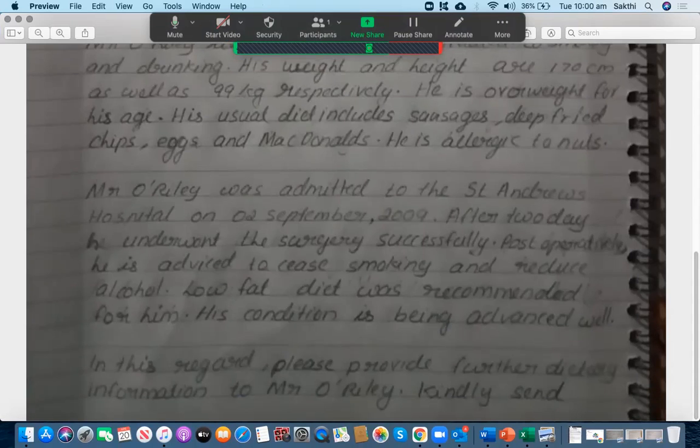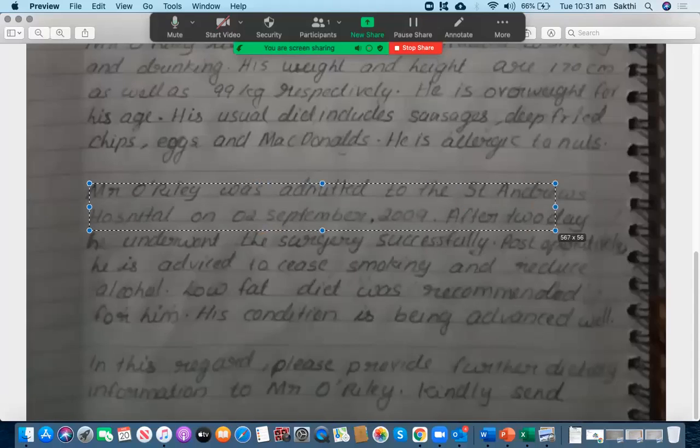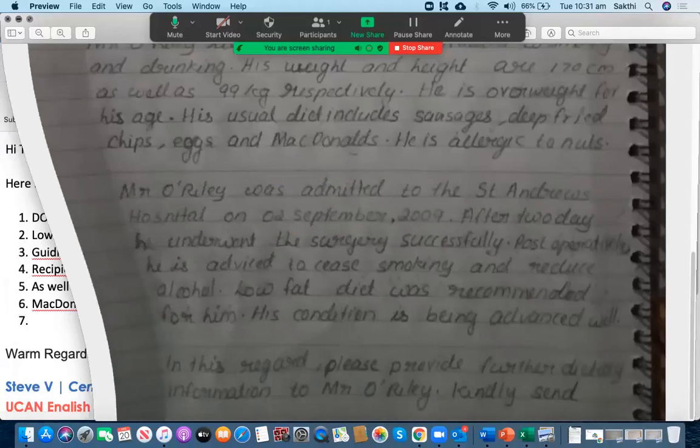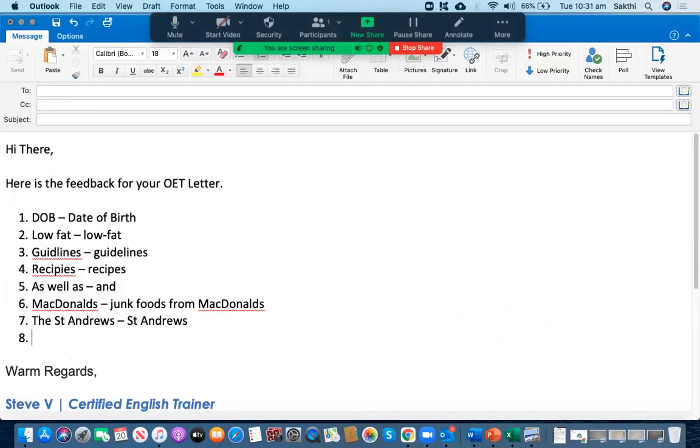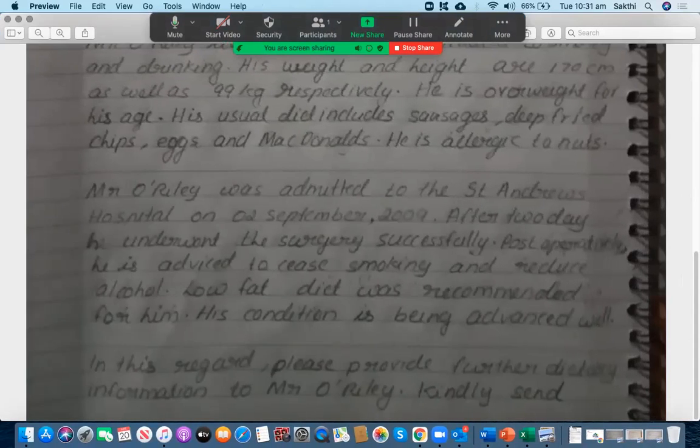Let's go through the next one. Mr. O'Reilly was admitted to the St. Andrew's Hospital. You don't need to use the in this case. Let's jump on to the next paragraph. Mr. O'Reilly was admitted to the St. Andrew's Hospital. So you don't need to use the in here. You can say to St. Andrew's Hospital. So instead of that, you can simply say St. Andrew's. That's all right. Okay, let's go to the next one.